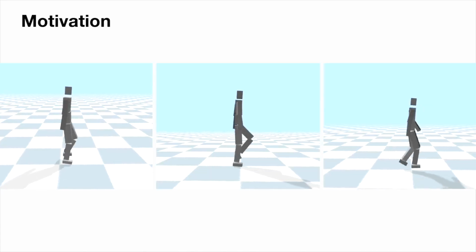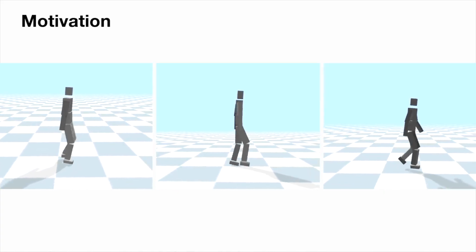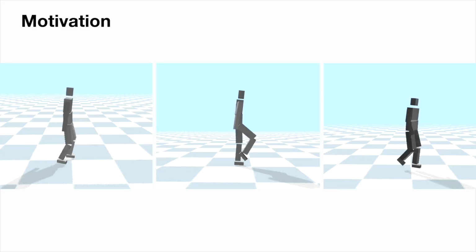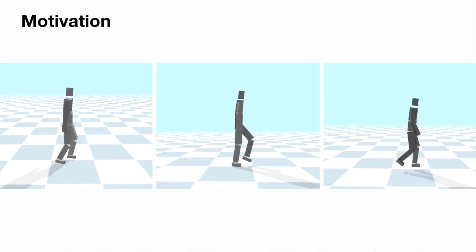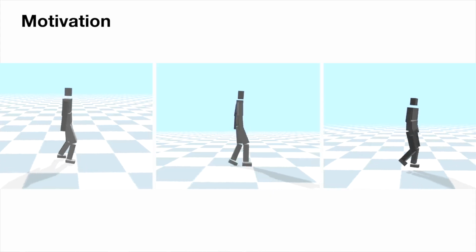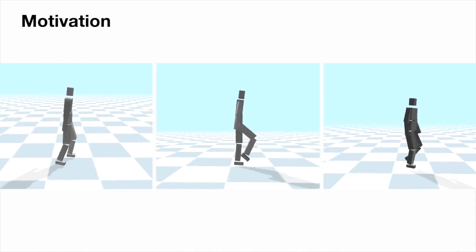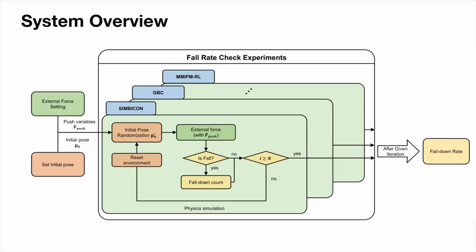Character locomotion represents a fundamental yet persistently challenging research problem in both computer graphics and robotics. To achieve robust and natural locomotion control, a variety of control strategies have been proposed. However, despite substantial progress, the quantitative evaluation of controller robustness remains comparatively underexplored. To address this issue, this paper proposes a benchmark framework for the quantitative evaluation of various biped locomotion controllers.